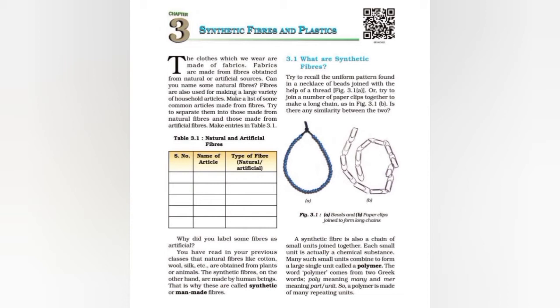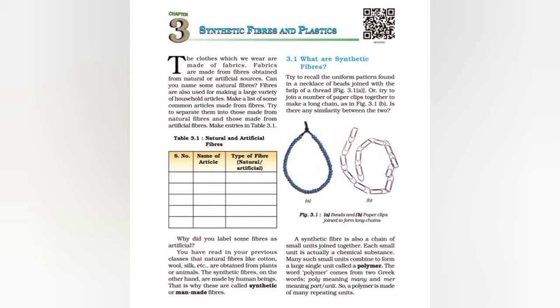Rayon, nylon, terylene are the examples of human made or synthetic fibers. In this chapter we will learn about synthetic fibers and their characteristics and uses.